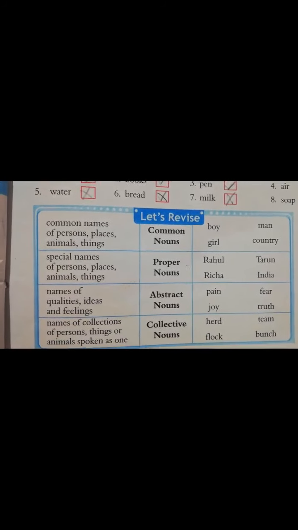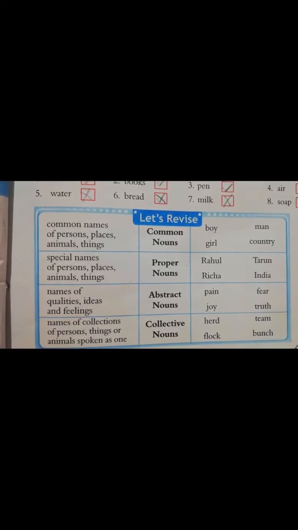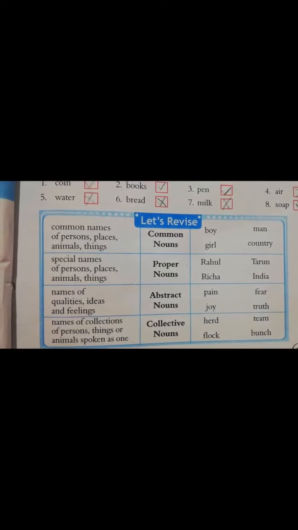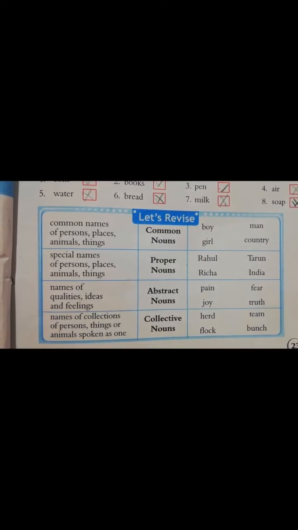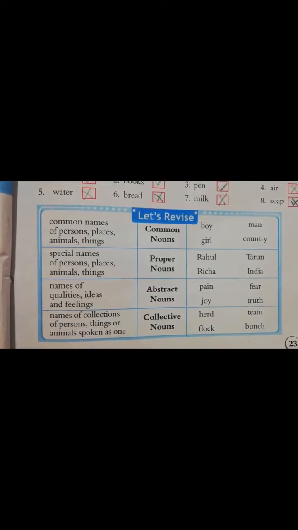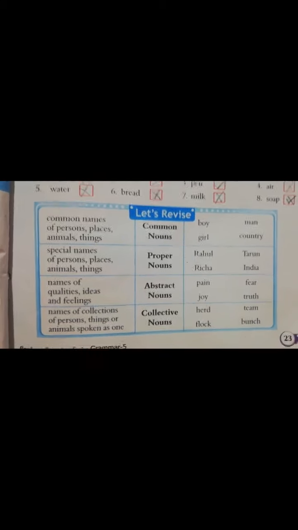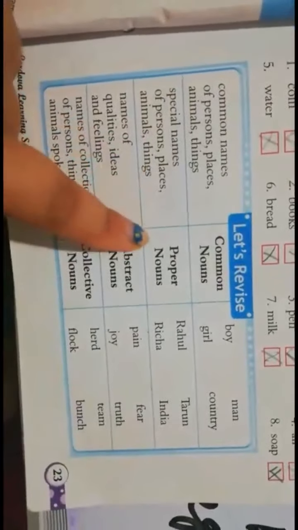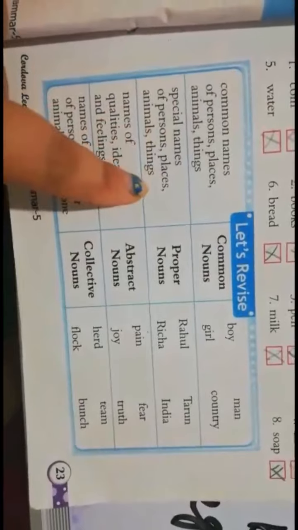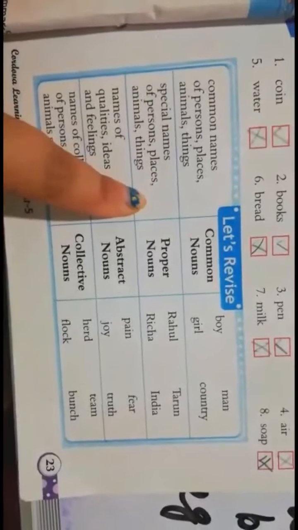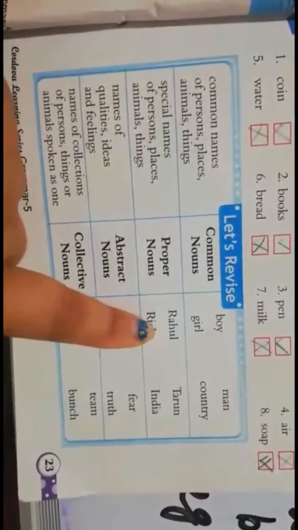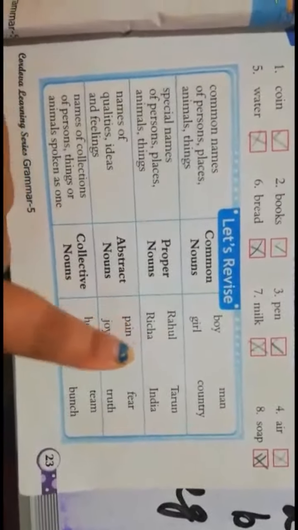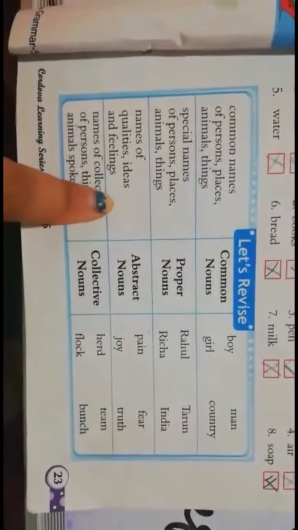Let's revise all the nouns again. So a common noun, what is this? Common names of persons, places, animals and things. For example, boy, girl, man, and country. Special names of a person, places, animals, and things, that is a proper noun. Obviously, proper nouns need some specific name, like Rahul, Richa, Tarun, India. I have already mentioned a few examples earlier as well.